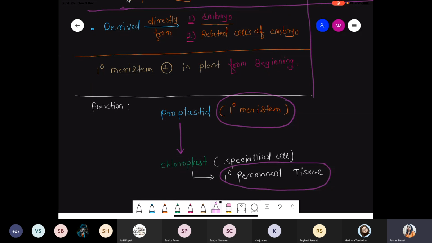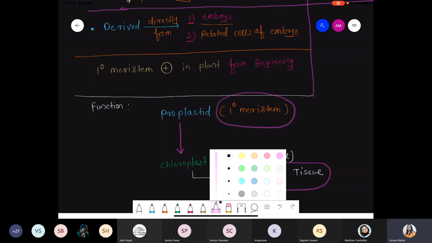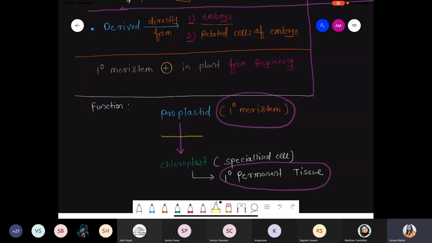So now what happened? What did the primary meristem convert into? Primary meristem is converted into primary permanent tissue, and the steps where primary meristematic tissue is converted into primary permanent tissue are simply called differentiation. This process is called the differentiation process.